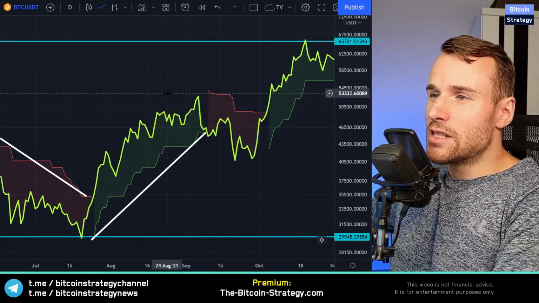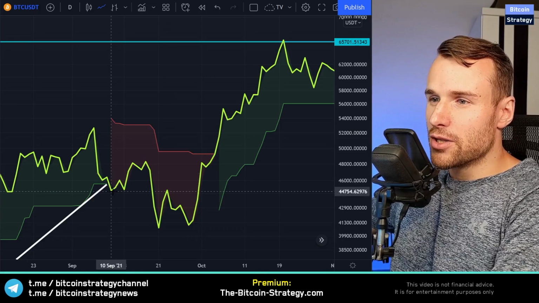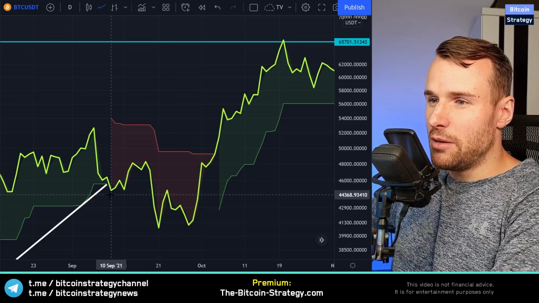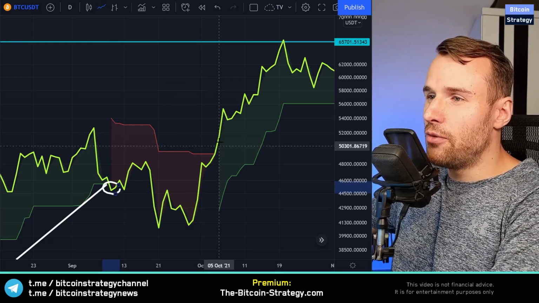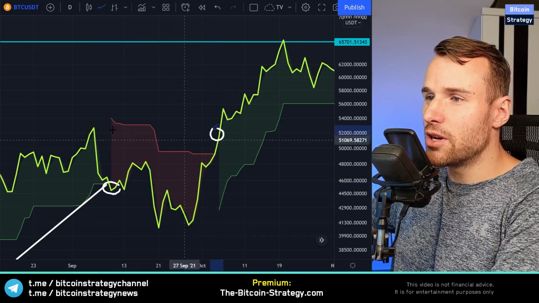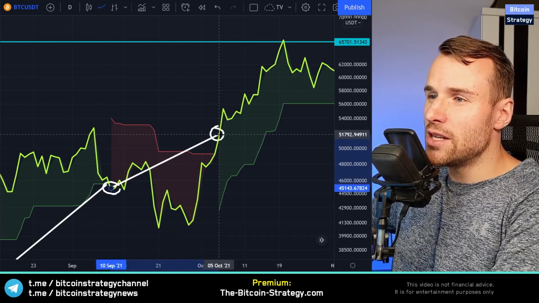So let's look exactly at when this turns around. We would have gone bearish on the 10th of September, so for this price, and then we would have gone bullish again on the 5th of October, so for this price here. So actually we would have bet on falling prices during a rising period.